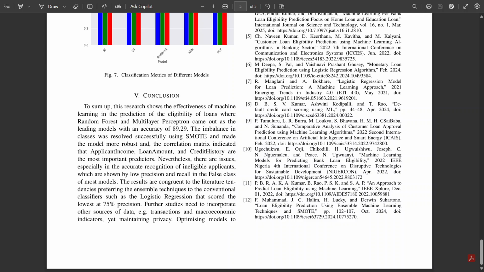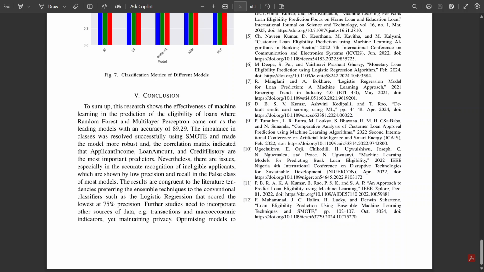The key takeaway is that applicant income, loan amount, and credit history are the most crucial factors. While our best models performed very well in predicting eligible applicants, there is still a big challenge in accurately identifying those who are ineligible. This is an area for future improvement.